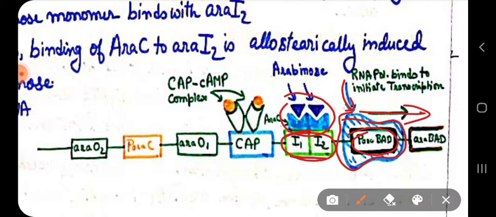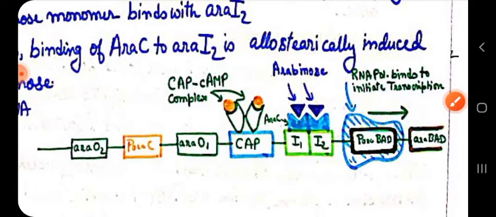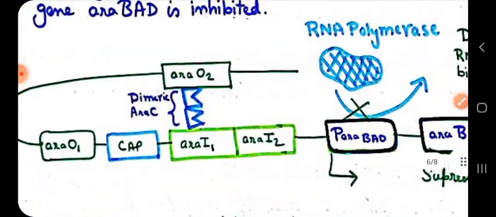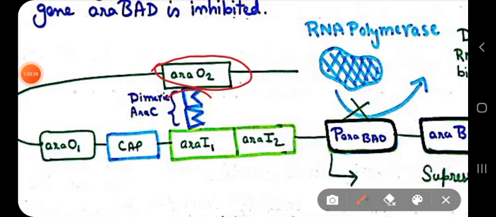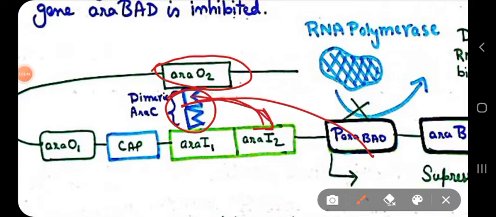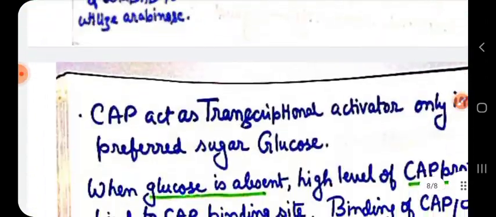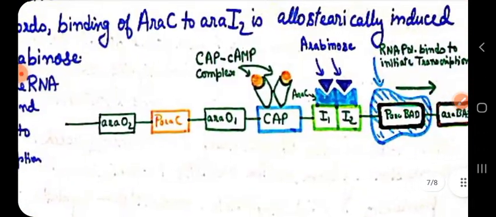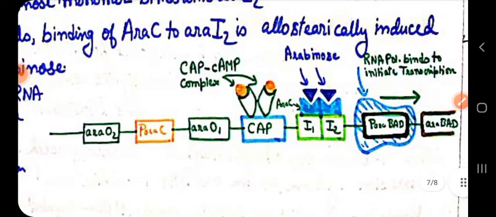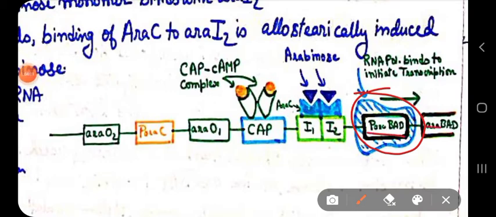As a result, what happened? This Ara-C arabinose complex falls off from the Ara O2. Remember the Ara O2? This region is the Ara O2. So it falls off from the Ara O2, and where does it bind? It then binds to the Ara I1 and Ara I2. Thus the DNA loop falls off, the DNA loop breaks. Okay, and then it recruits the RNA polymerase to bind and initiate the transcription process.